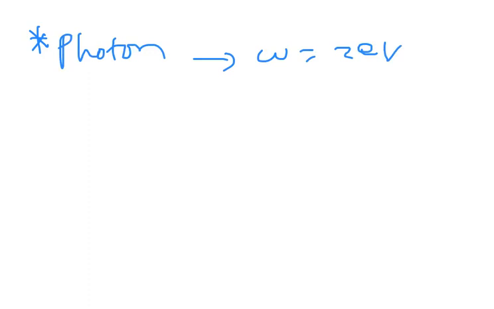They're asking us to find the wavelength associated with the photon, the incident wavelength.